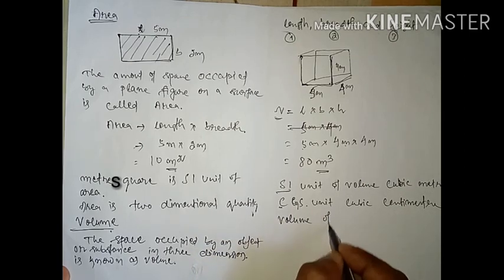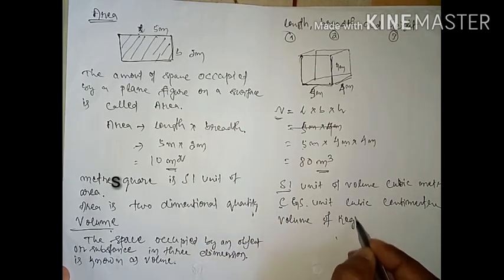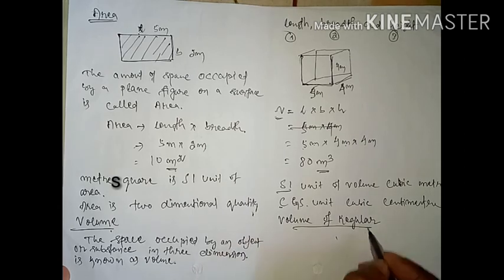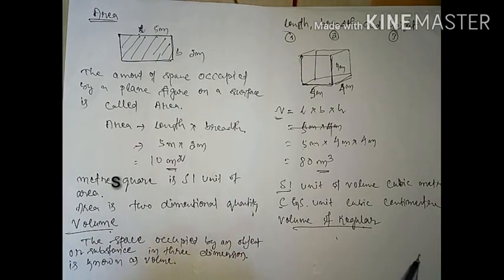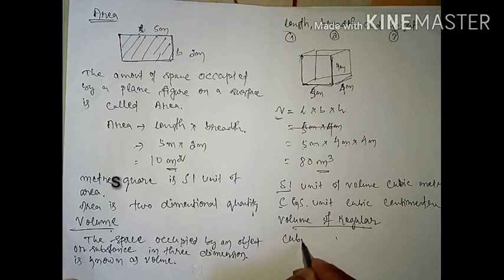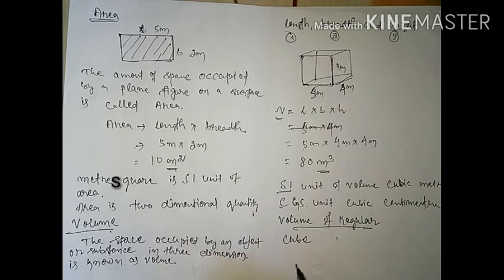What do you understand by the meaning of regular solid? That means an object or substance having fixed length, fixed breadth; those types of substances are known as regular solids. Already you know about your cube. So what is a cube? A cube is a 3-dimensional shape bounded by 6 square faces.